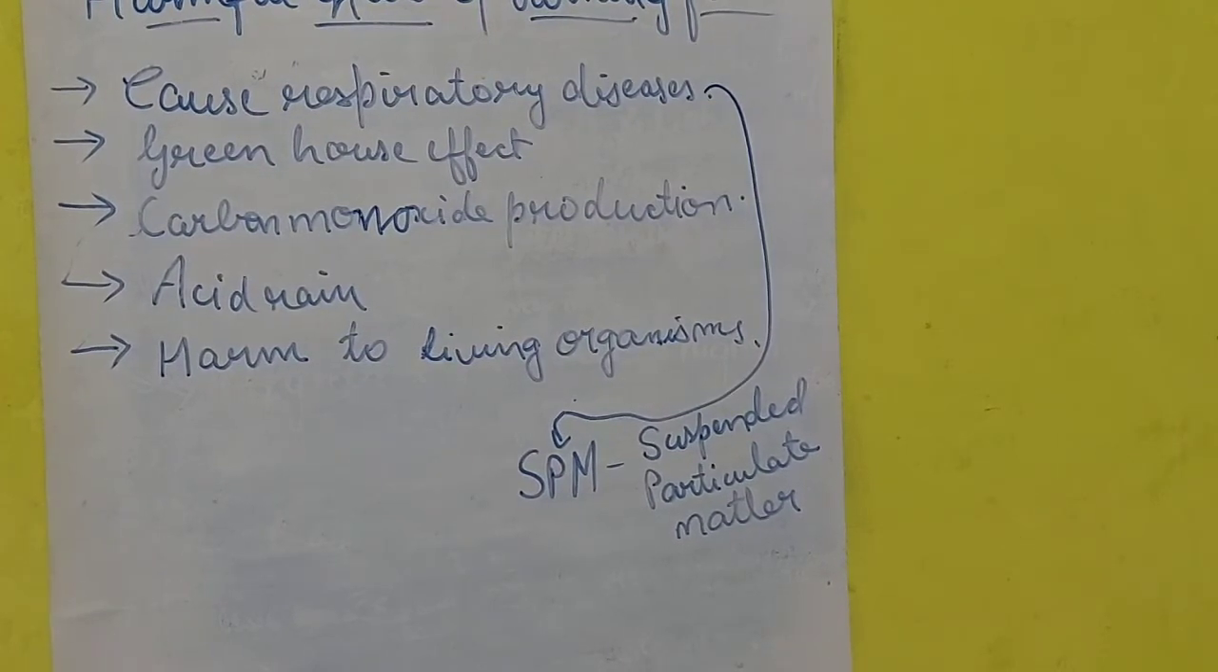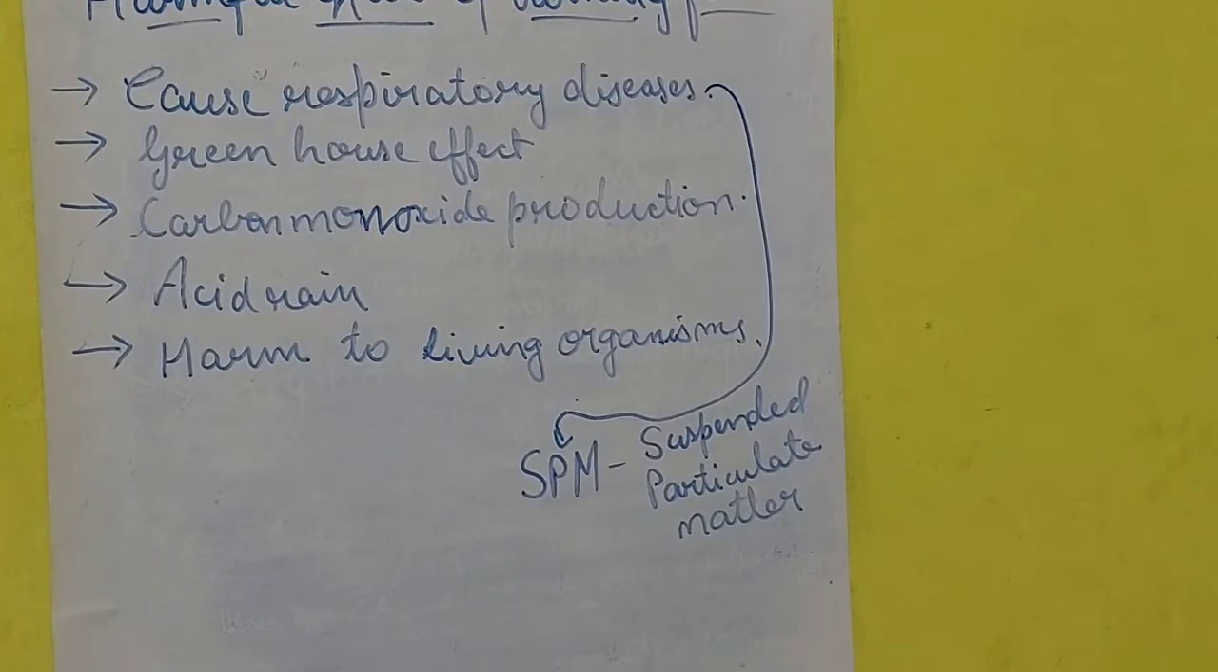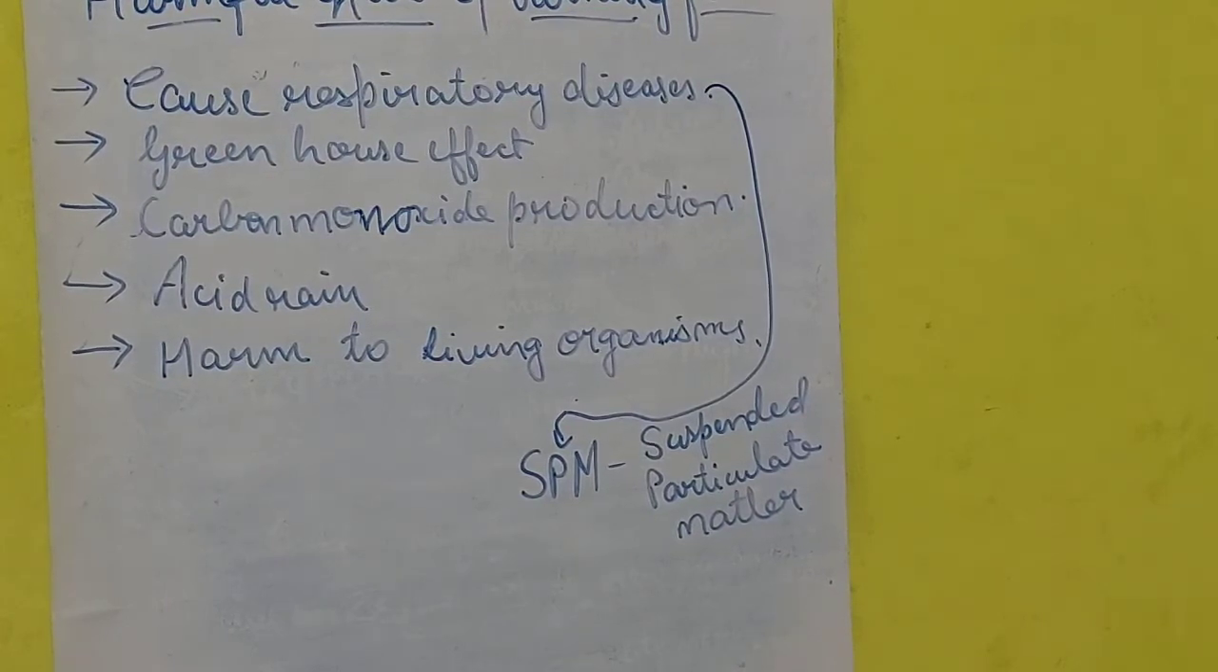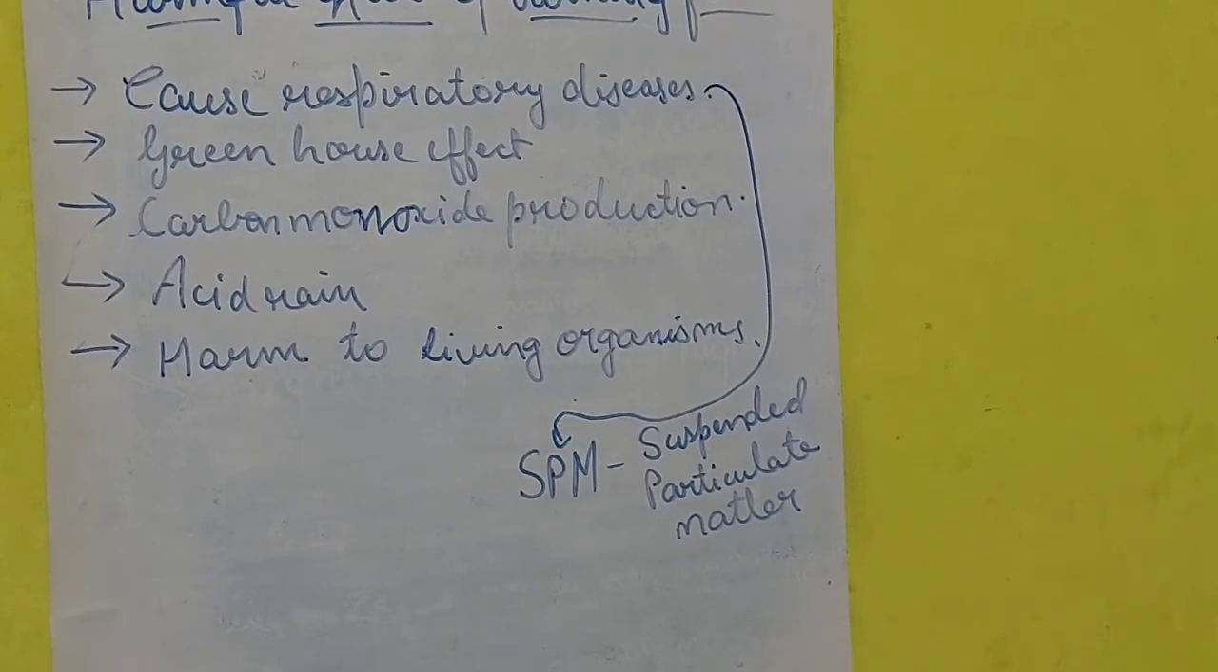incomplete combustion. Clear? So when incomplete combustion occurs, carbon monoxide gas is produced, and carbon monoxide is a poisonous gas. If we inhale an extra amount of carbon monoxide, it may even lead to death. Sorry, not carbon dioxide, it's carbon monoxide. If we inhale carbon monoxide, we can get very serious diseases, and can even die. Clear? So this is carbon monoxide production, another harmful effect of burning fuels.